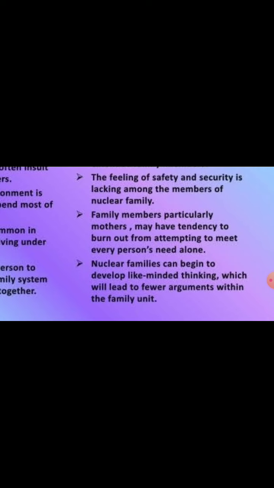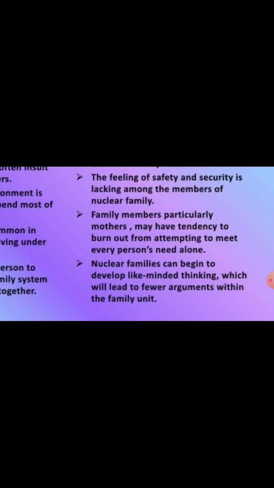Next, nuclear families can begin to develop like-minded thinking, which will lead to fewer arguments within the family unit. Here, sometimes, suppose mother and father both are working and both are sharing, but sometimes it happens that due to stress, arguments are created in their mind.